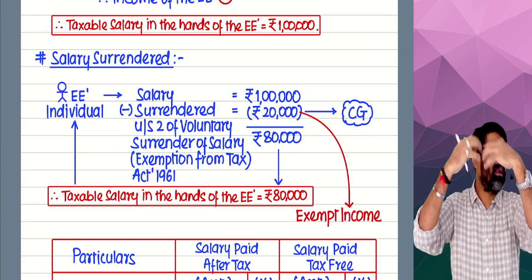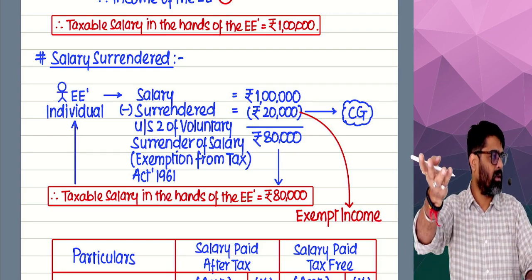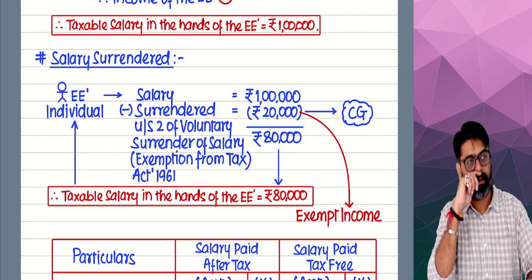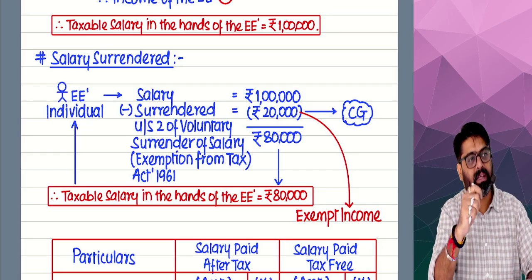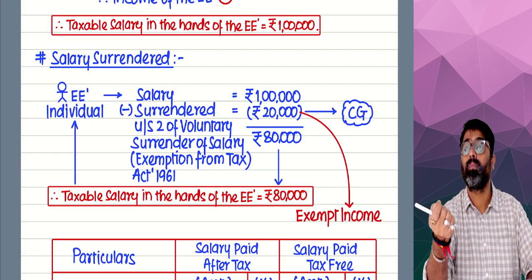So whenever I get that income, out of that income, some part of income I have already surrendered to the central government. If I surrender some salary to the central government, this is nothing but diversion.